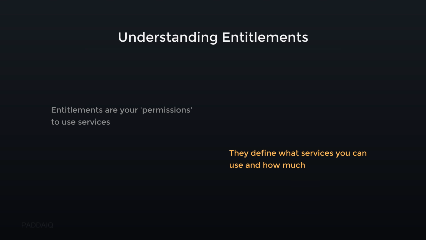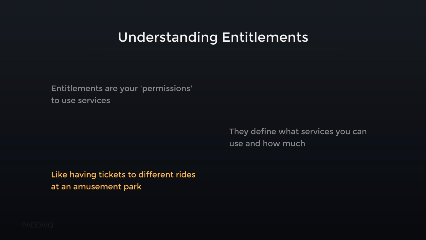Always check your entitlements to know your precise available resources and avoid service interruptions. Like having tickets to different rides at an amusement park. This means your subscription grants access to specific SAP BTP services, just as a ticket lets you use certain rides. For instance, your company might have entitlements for SAP HANA Cloud and SAP Workflow Management. This allocation ensures you can only use what you are officially permitted to.